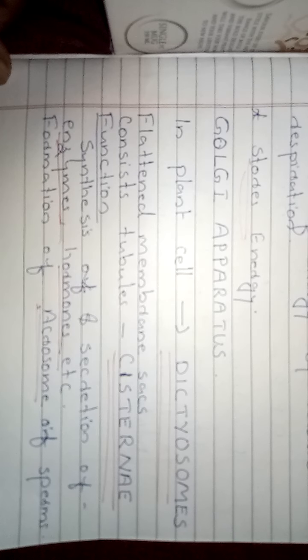What is the function? The function of Golgi apparatus is the synthesis and secretion of enzymes and hormones. It also forms the acrosome. Acrosome means a part of a sperm. That is also a function of Golgi apparatus in the animal cell. That's all about Golgi apparatus.